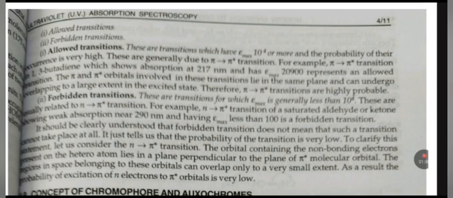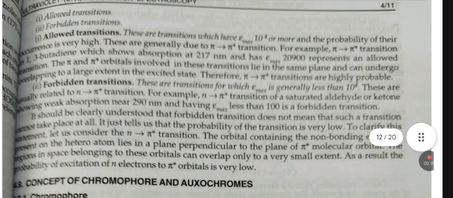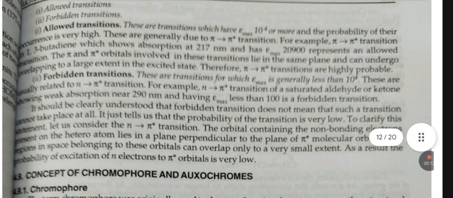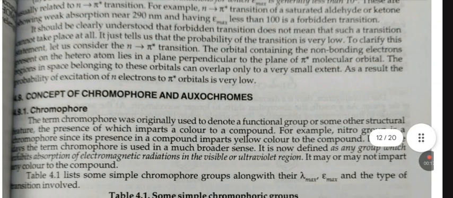Forbidden transitions are those for which epsilon max is generally less than 10 raised to power 4. These are usually related to n to pi star transitions. For example, the n to pi star transition of a saturated aldehyde or ketone shows weak absorption near 290 nanometer with epsilon max less than 100, and is a forbidden transition.